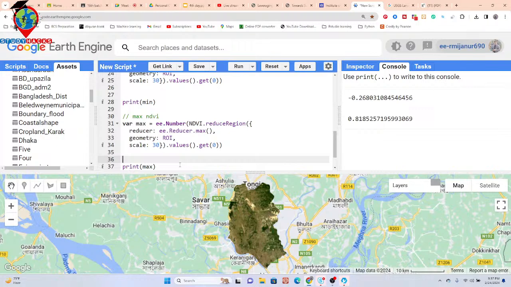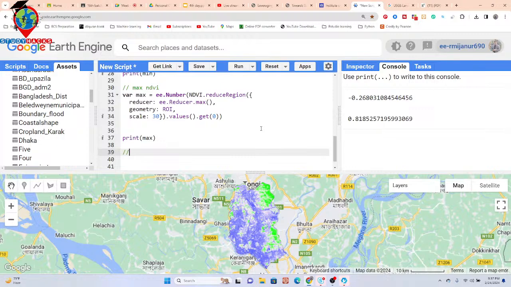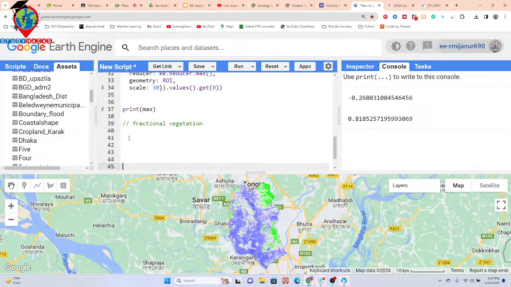So now you can get the maximum NDVI value. Okay, so this is our minimum NDVI value. It's our maximum NDVI value. So now I want to apply the fractional vegetation, or it is also called the proportional vegetation. So this time, for the fractional vegetation, here you can see this is the equation.